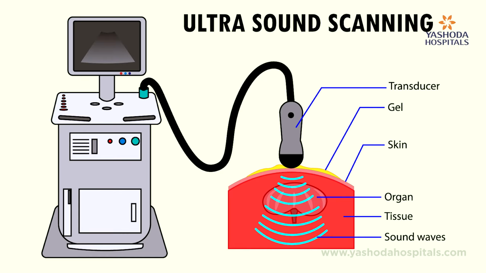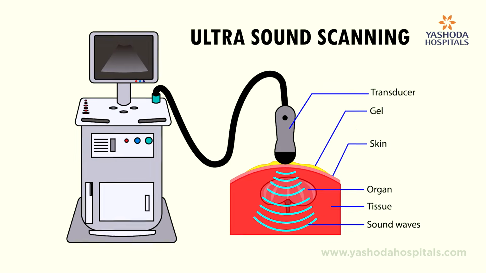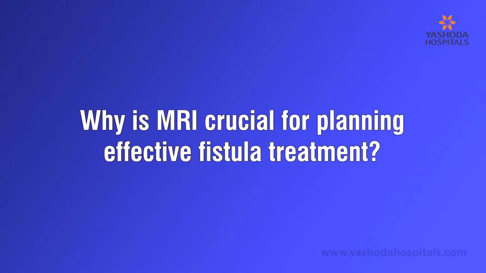When we suspect fistula, we need to confirm it with an imaging diagnosis. Usually, it's either an ultrasound scan or an MR fistulogram. Ultrasound scan is the usual screening test we do to establish whether there is a fistula or not. Suppose a patient comes to us with clinical features of fistula and we demonstrate that there is a fistula, then why do we need MRI in these patients?